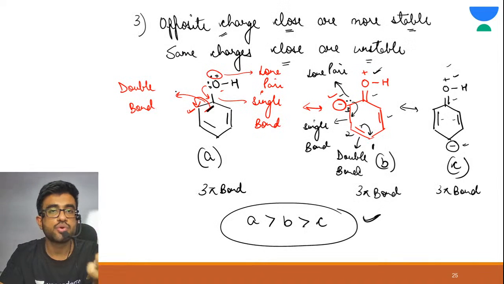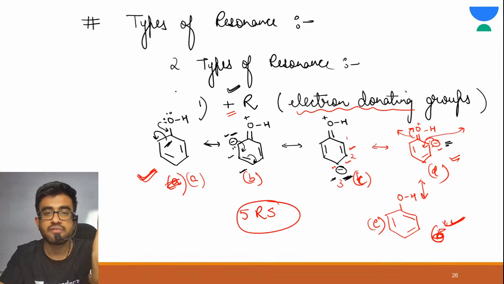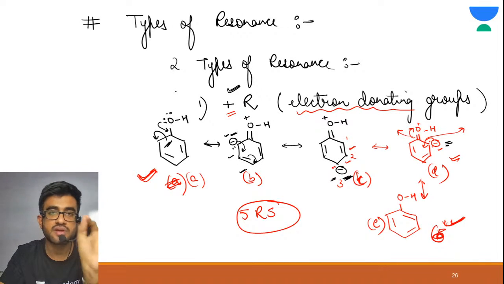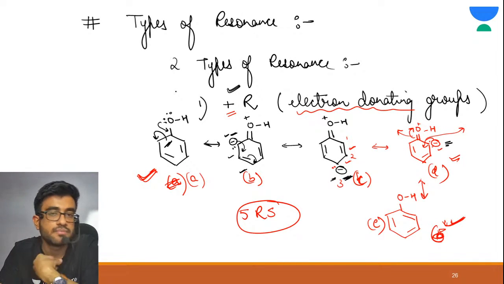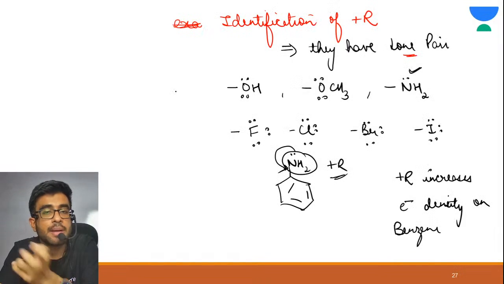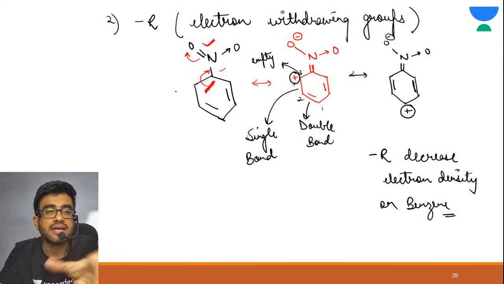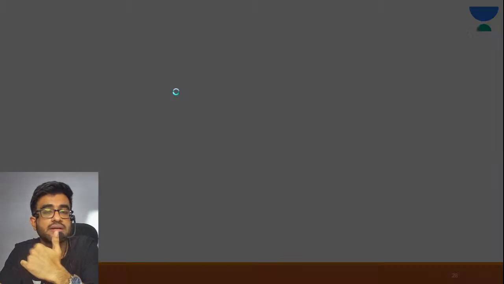Then I have just told you opposite charges should be close. Then we have explained types of resonance. Plus R means electron donating, increase electron density on benzene, and minus R means electron withdrawing, they decrease electron density on benzene. And I have told you identification of both. All right, now you guys can ask me any question you have.